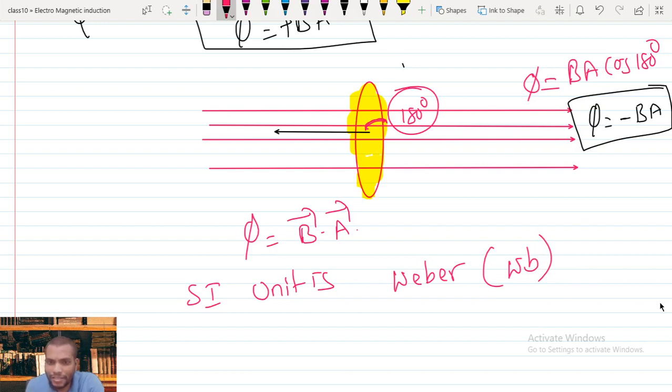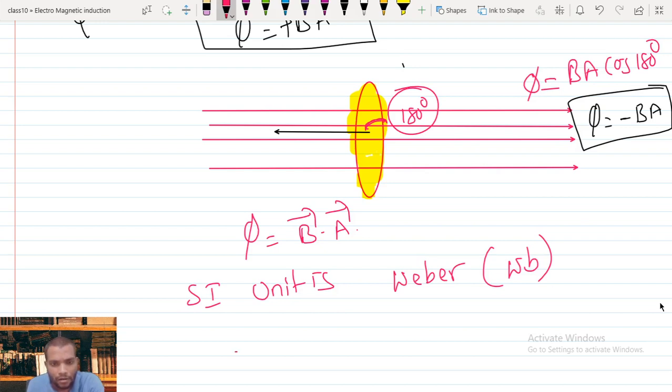So we can define 1 Weber. 1 Weber is the flux produced when a uniform magnetic field of 1 Tesla passes normally over an area of 1 meter square.